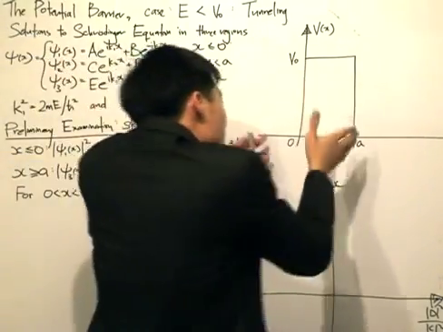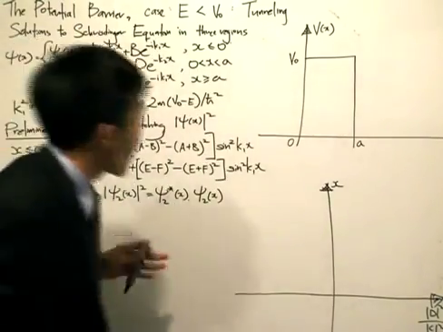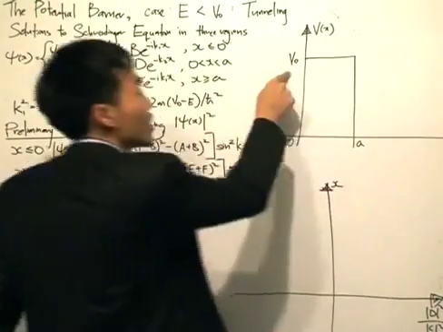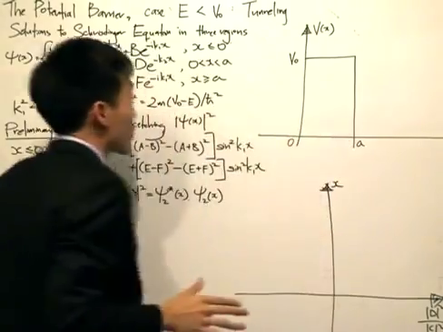Alright, I've sketched out the potential like here. It stays the same. I left out the definition because you should be familiar with it already. But anyways, if you want to know, from x between 0 to a, the potential is V0, and for x less than 0 and x greater than a, the potential is equal to 0.